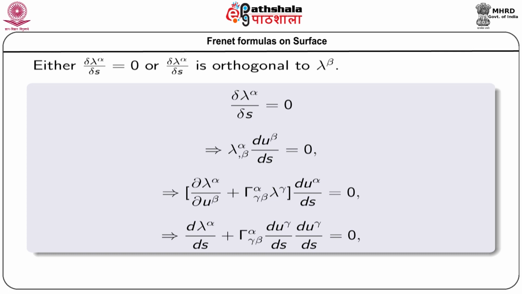Now, if we multiply with du beta ds, we get d lambda alpha ds plus Christoffel symbol of second kind alpha gamma beta du gamma ds du beta ds equal to 0, because lambda gamma can be written as du gamma ds.